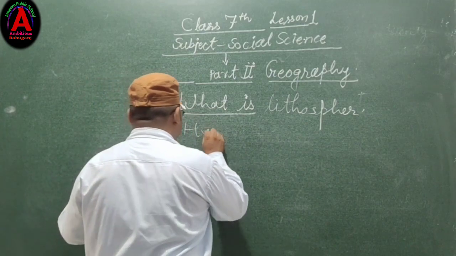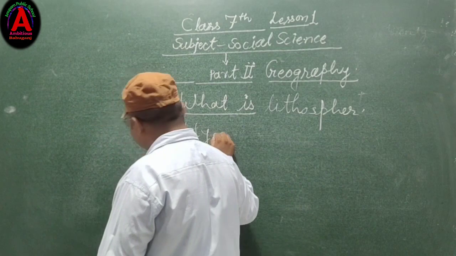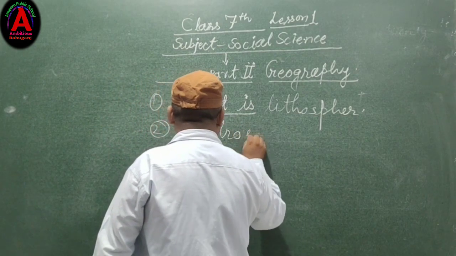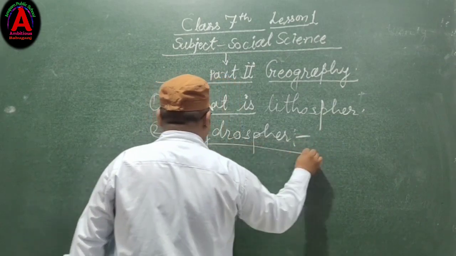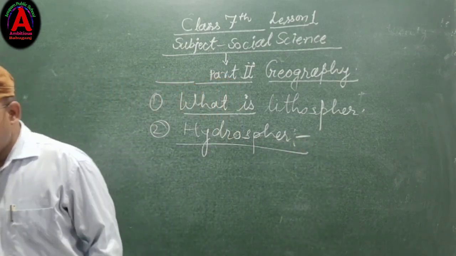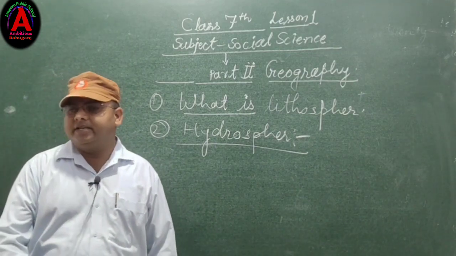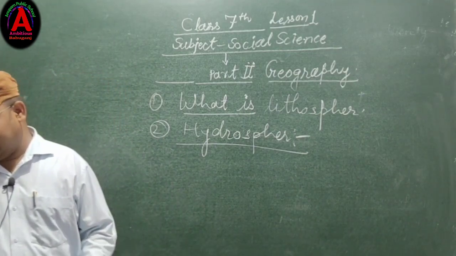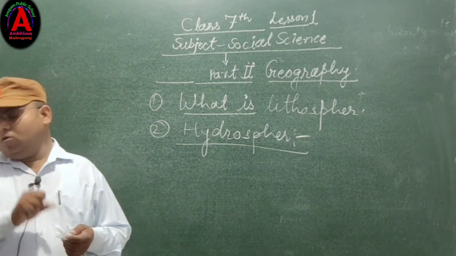So that's why, dear students, second point, hydrosphere. The word hydro stands for water.